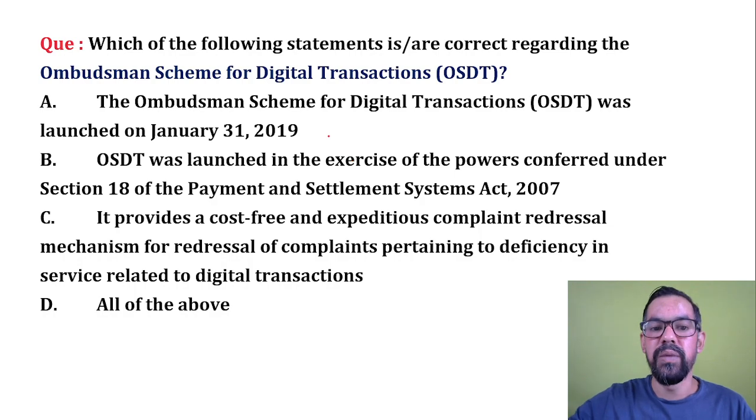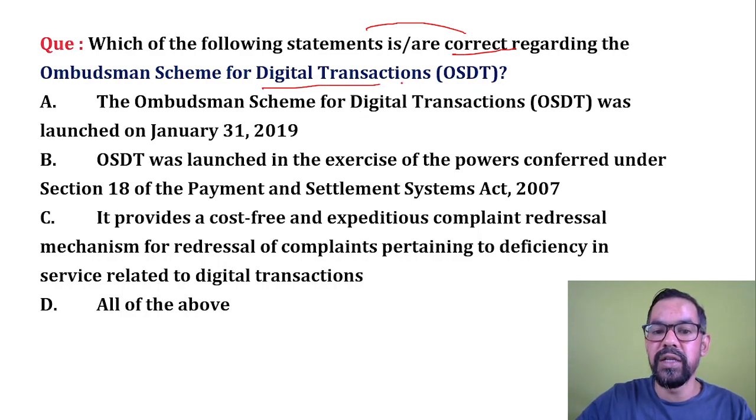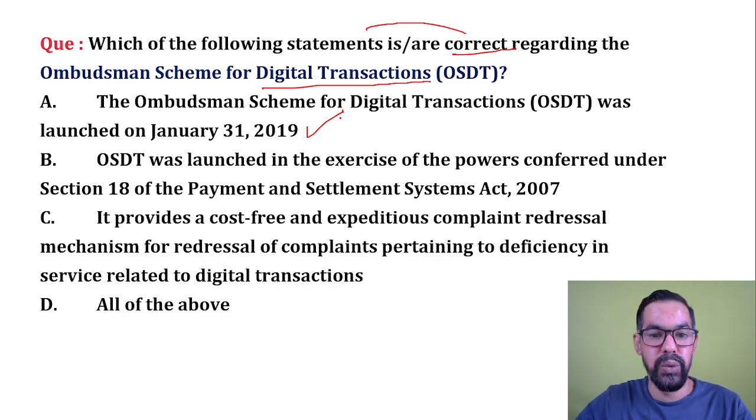Next question. Which of the following statements are correct regarding OSDT, that is, the Ombudsman Scheme for Digital Transactions? It was passed in 2019 for digital or online related cases. The Ombudsman Scheme for Digital Transactions was launched on 31st January 2019, which is a correct statement.